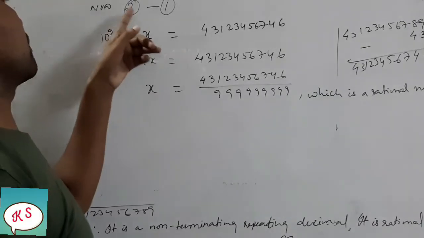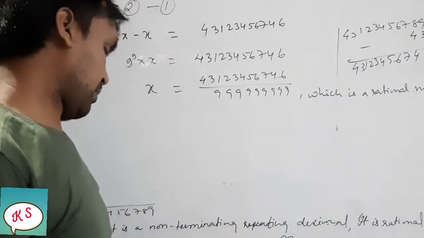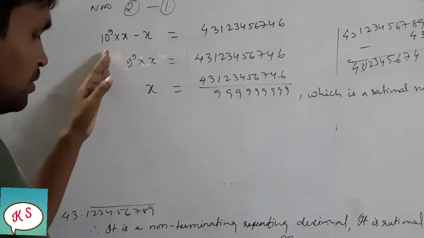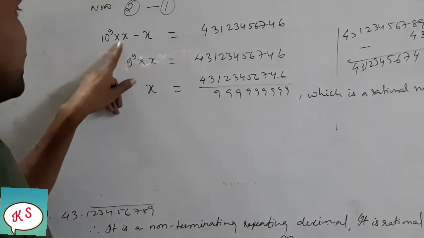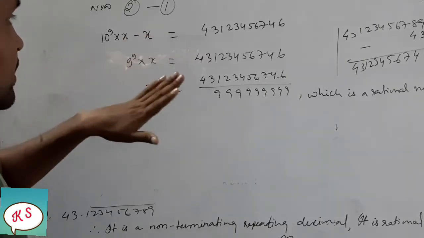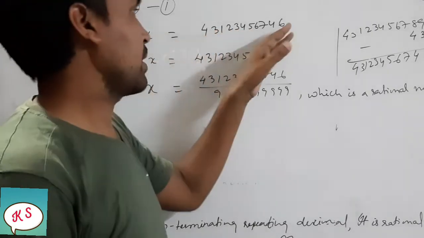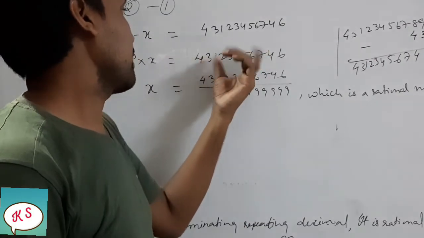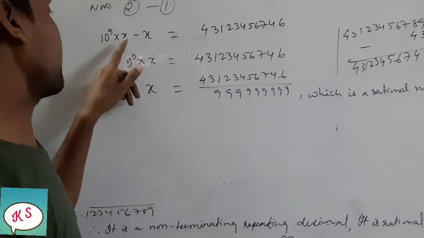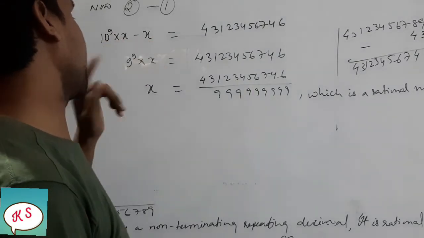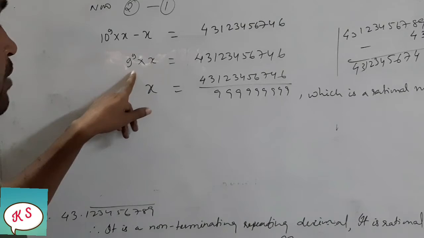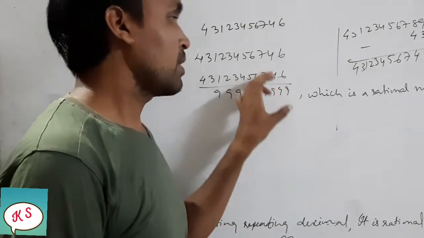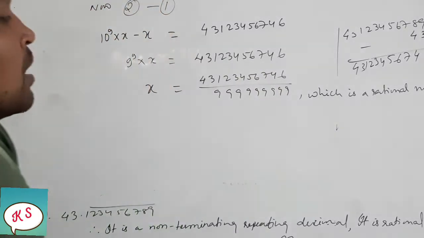Now here, equation 2 minus equation 1. Okay, already you have seen it. So if you do that, then you will get here 10 to the power 9 into x minus x. And this one, if you subtract the 4 3, how the subtraction is done I have shown you here. So when you subtract, you will get this much. Then here 10 to the power 9 x minus x, so you will get (10 to the power 9 minus 1) x. So x will be equal to this, the 9s will come to this side, it will be divided. So this is a fraction which is a rational number.